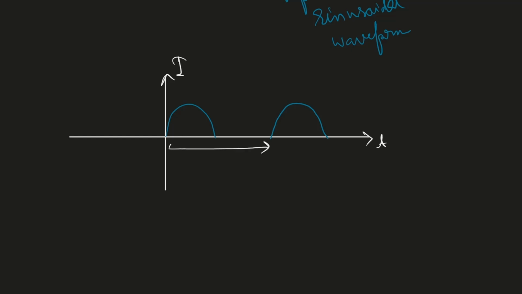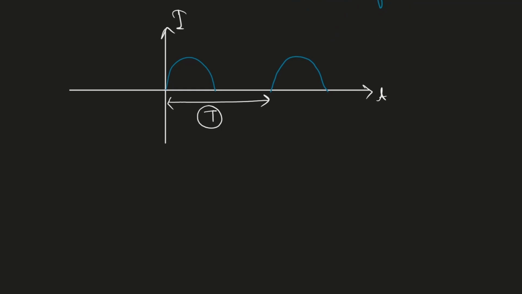Period is, look, if I copy paste from this region to this region, I will get the whole graph. So this is T, and if we resemble with theta or omega t, then we can again find the same thing here, omega T equals twice of pi.